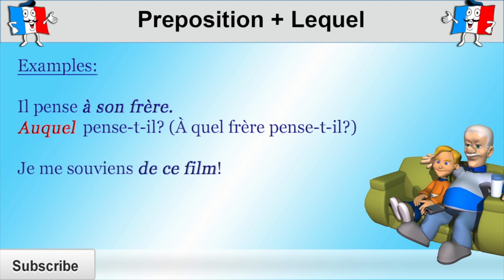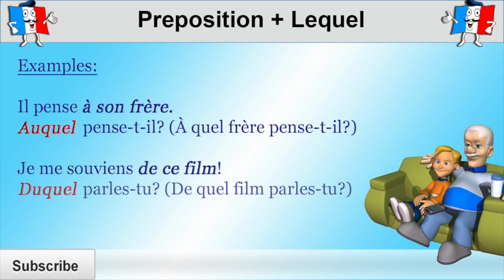"Je me souviens de ce film." I remember this movie. "Duquel parles-tu?" Which one are you talking about? So why have we used "duquel" here? We've used "duquel" because it replaces "de quel film" and not just "quel film." In other words, as "film" is a masculine singular noun, we could have replaced "quel" and "film" with "lequel." But in French you cannot have "de" followed by "lequel." Instead, you need to use "duquel."